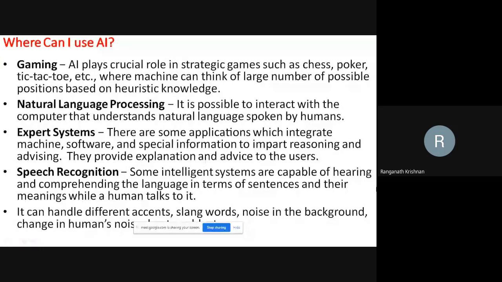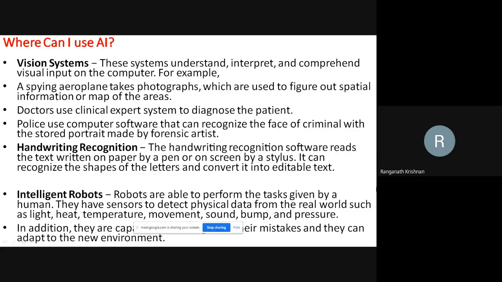Where can I use AI? Actually, that slide should say, where can I not use AI? It is the other way around. It's used in gaming, natural language processing, expert systems, speech recognition, vision systems, handwriting recognition. There are a lot of sites already today.